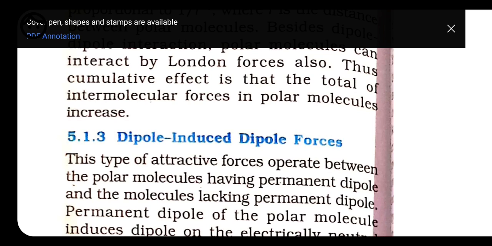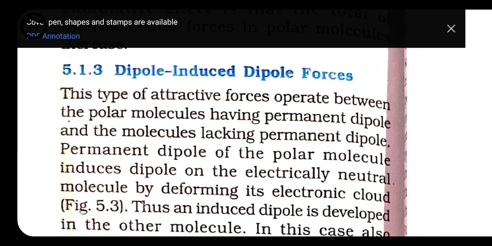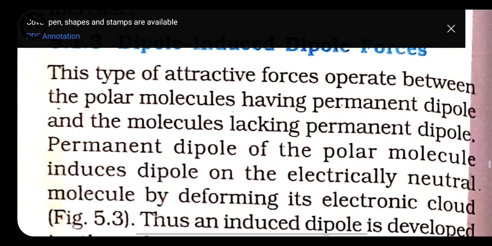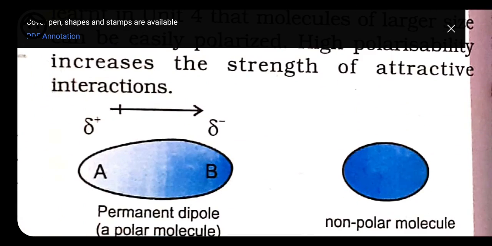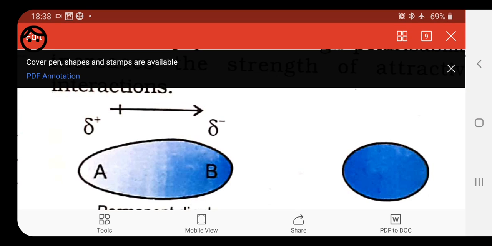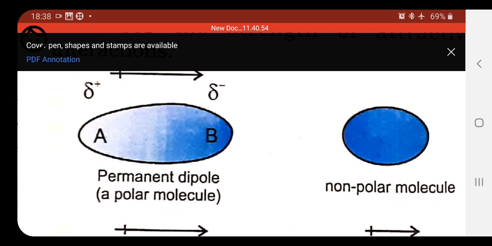Next we have dipole induced dipole forces. This type of attractive force is present between a polar molecule having a permanent dipole and a molecule lacking a permanent dipole. If we have two molecules, one molecule has a dipole and the other molecule is non-polar. This is the permanent dipole AB, which is polar in nature, and here we have one more molecule which is non-polar in nature.